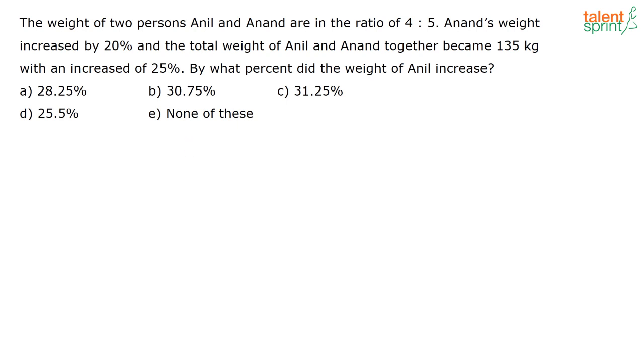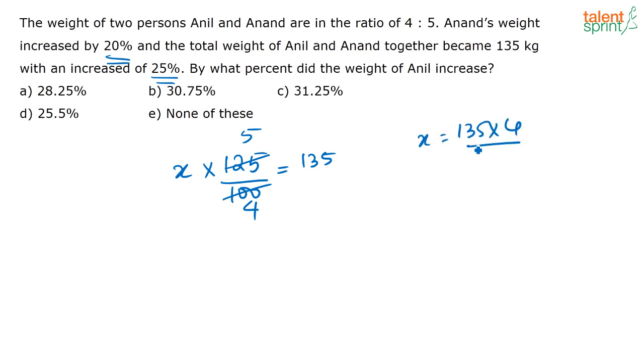See, let the initial weight of Anand and Anil be X. Now when Anand's weight is increasing by 20%, the net weight of both of them is increasing by 25%. Okay, net weight is increasing by 25%, means X into 125 by 100 is equal to 135. Now this 125 by 100, you can take it as 5 by 4, correct? 25 goes in both. So you can say x is equal to 135 into 4 by 5. Okay, now when you solve this, what do you get? You get x is equal to 108.